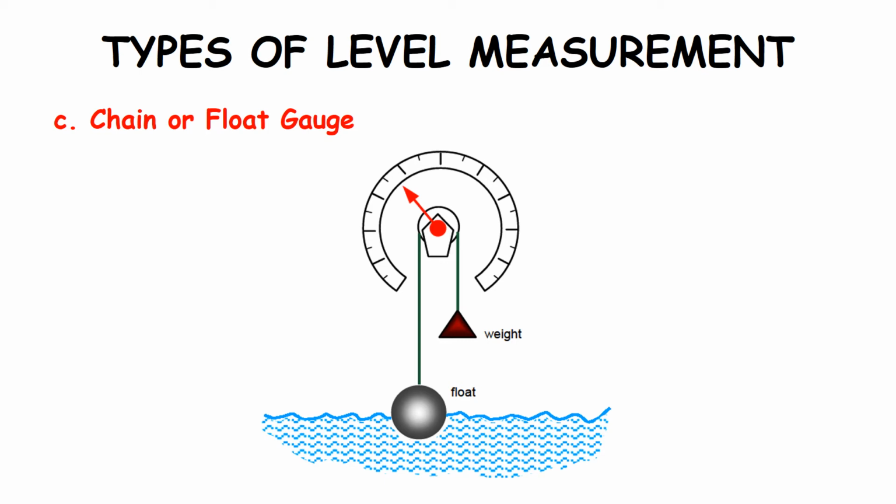The operational concept of a float and a cable is shown in the diagram given here. Here the float is connected to a pulley by a chain or a flexible cable, and the rotating member of the pulley in turn is connected to an indicating device with measurement graduation on it. As can also be seen, as the float moves upward, the counterweight keeps the cable tight and the indicator moves along the circular scale.